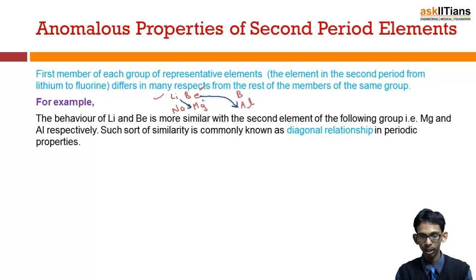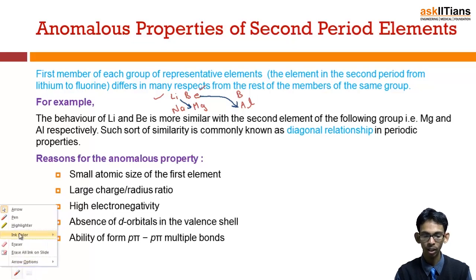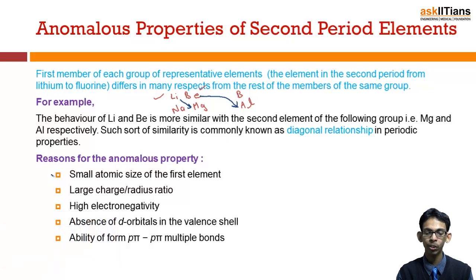Now what is the reason for such anomalous behavior? The first is obviously the small atomic size of the first element. We know size increases down the group, and the first member of the group has the smallest size. Smallest size means highest electronegativity, highest electron affinity, and most non-metallic character.